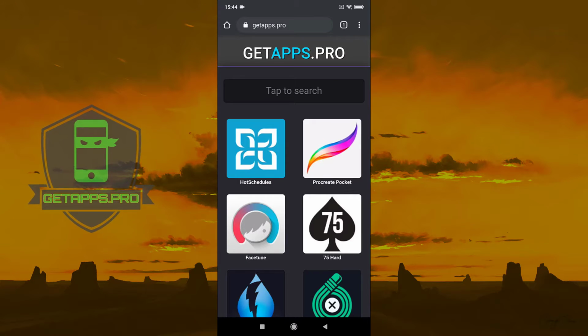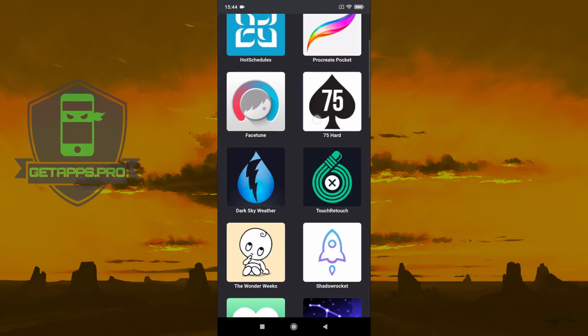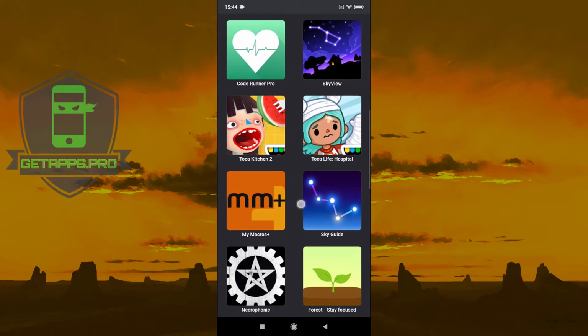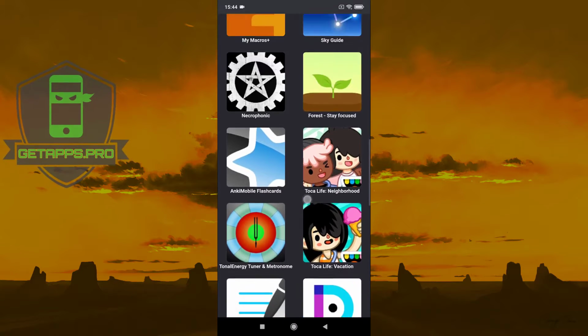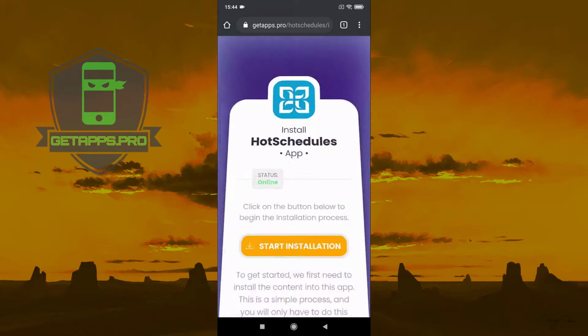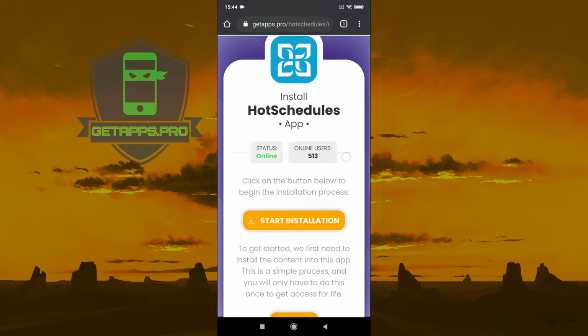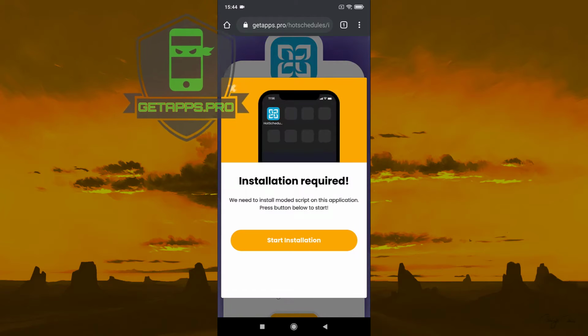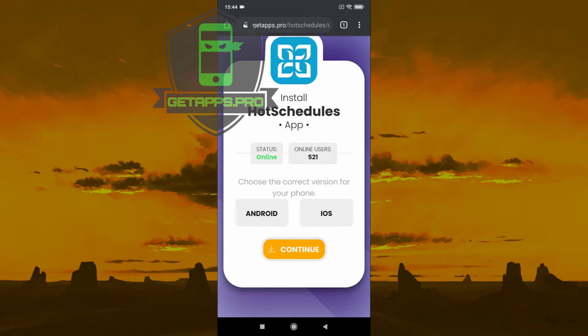As you can see, on this page you can find a lot of mobile games and apps. All you have to do here is search for the application you need. You can use the search bar. Then tap the app to go to a page like this. All you have to do here is tap the Install Now button. After that, the installation process will start.